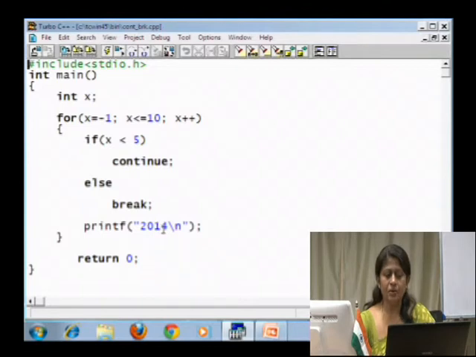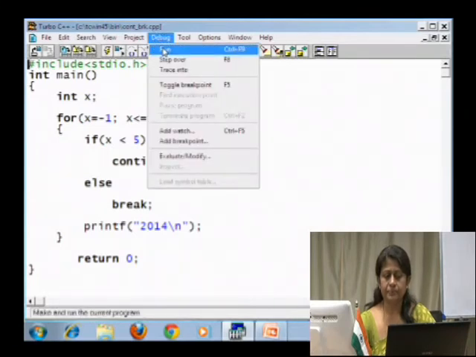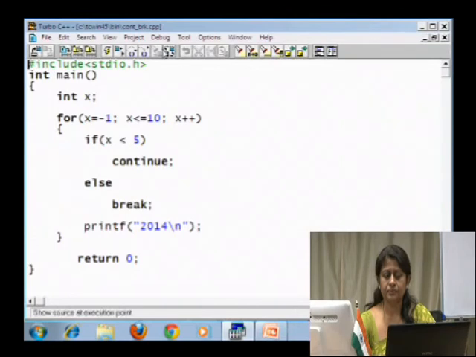So, what is the output that you think it would be? Let us look at the output of this program. There is no output at all. Why is there no output? Because every time the value of x is less than 5, starting from the value -1, it keeps incrementing, that is x is equal to x plus 1.